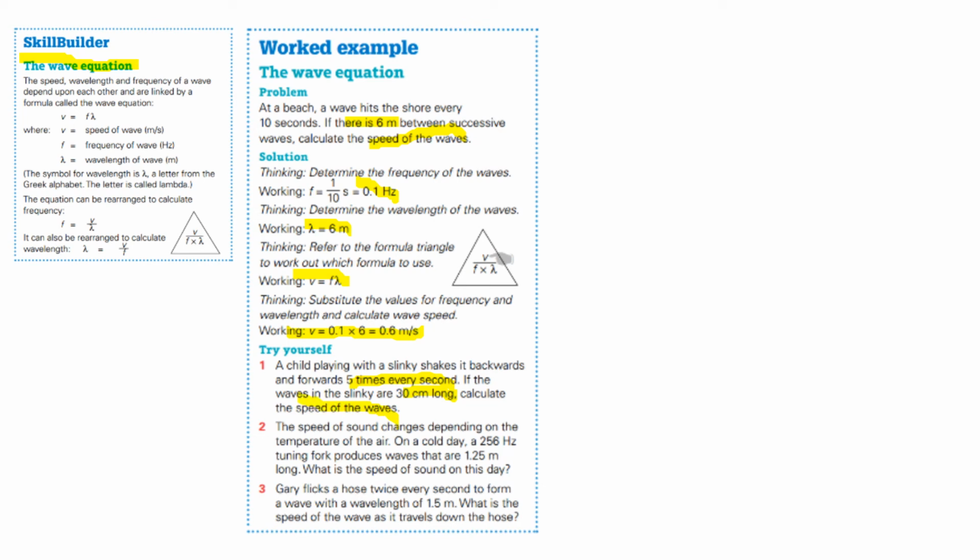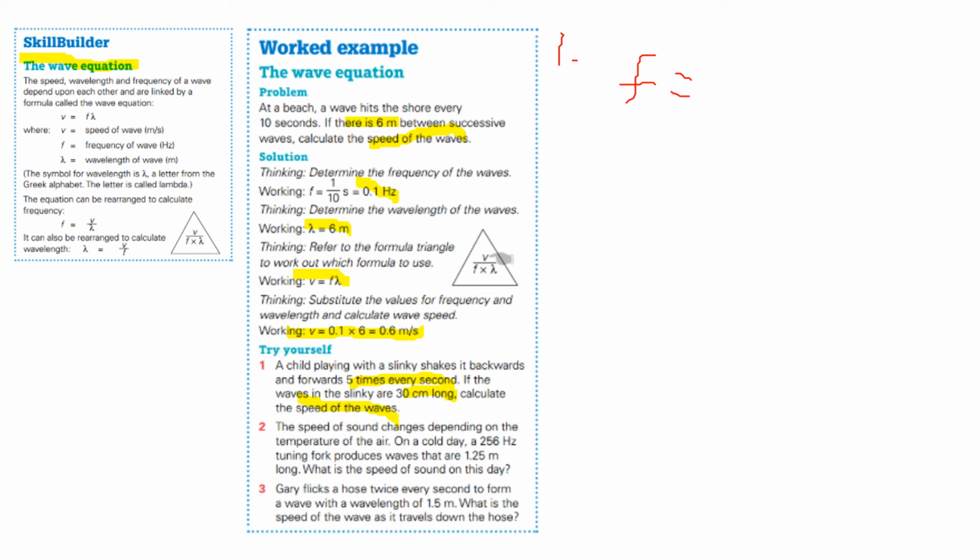So a few things that we can write down right now. Let's do question number 1. The frequency is the number of waves per second. For question number 1, the number of waves per second is 5.